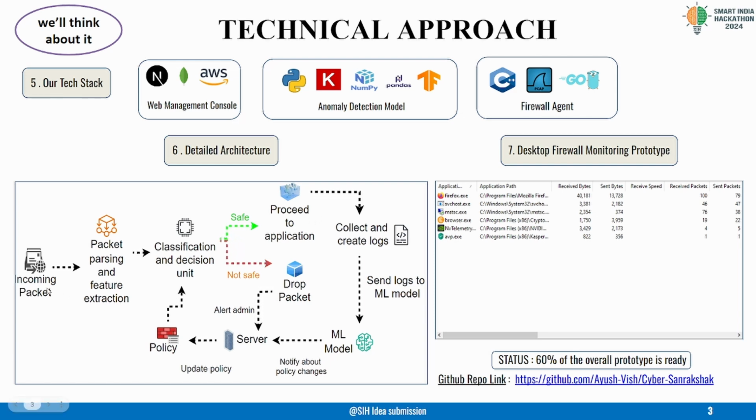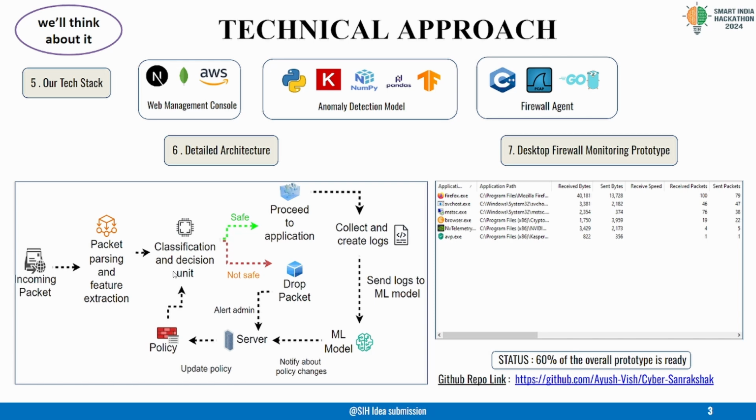Initially, a packet comes, which reaches our firewall at a specific node in the network, and it undergoes packet parsing and feature extraction. This step is crucial as it breaks down the packet into its core attributes, including source and destination addresses, port numbers, protocol types, payload information, and so on. These extracted features are then used for further decision making.